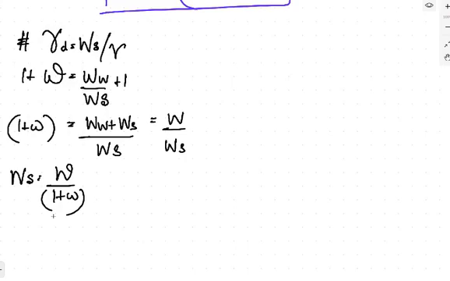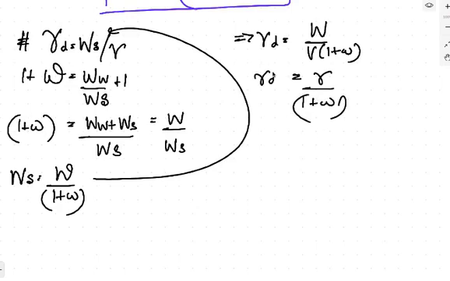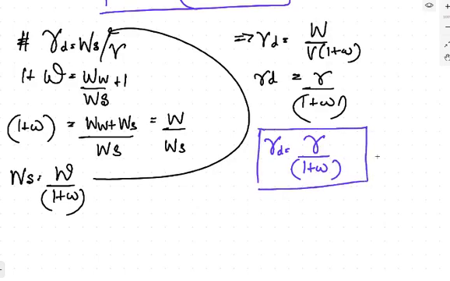You'll get this relation. देखो, derivation important नहीं है, बस समझाने के लिए बता रहा हूँ आपको. This is W upon 1 plus W. It means that if you use this relation here, then you will get gamma D is equal to W upon V into 1 plus W. This W upon V is gamma. This is gamma D is equal to gamma upon 1 plus W, where gamma is the bulk unit weight. It means that the dry unit weight is also equal to the bulk unit weight divided by 1 plus water content. This is another relation which you have to remember for the examination point of view.